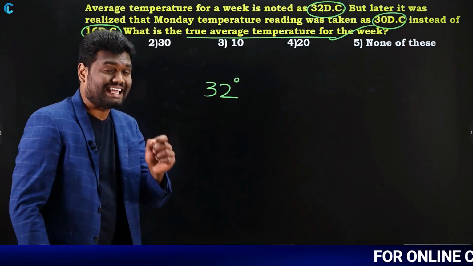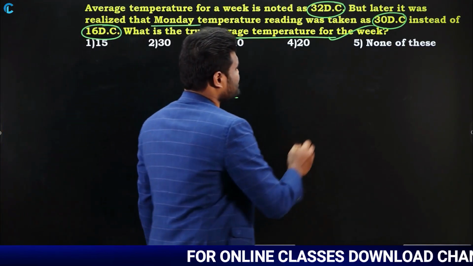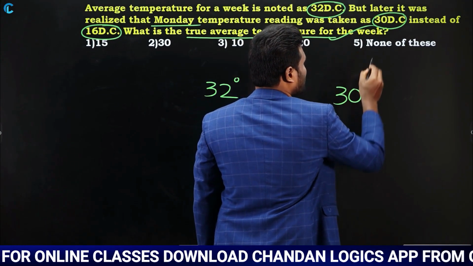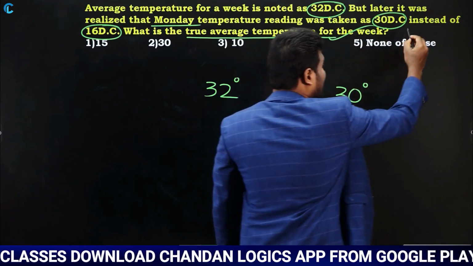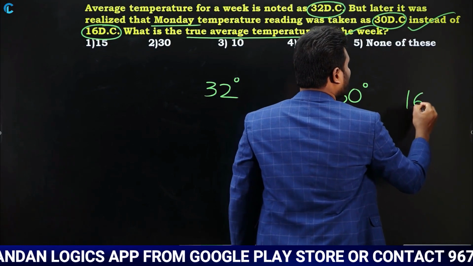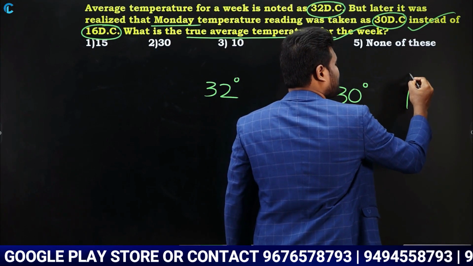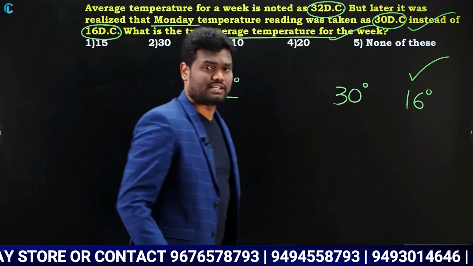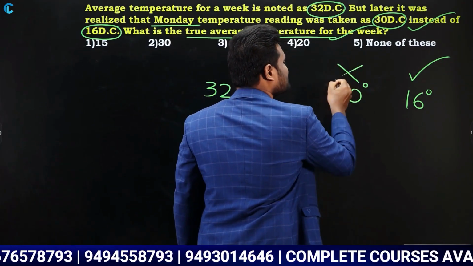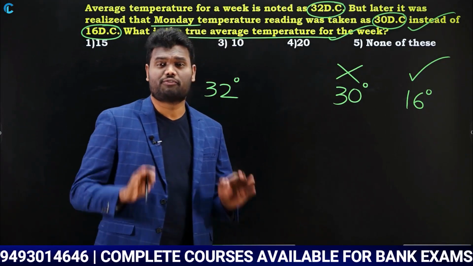Yes or no? But it is said that Monday temperature reading was taken as 30 degrees Celsius instead of 16 degrees Celsius. Now what do we mean by that? Actually, according to this question, the correct temperature for Monday is 16 degrees Celsius, but they have wrongly noted it as 30 degrees Celsius. Now the question is asking what is the correct average temperature for the week.